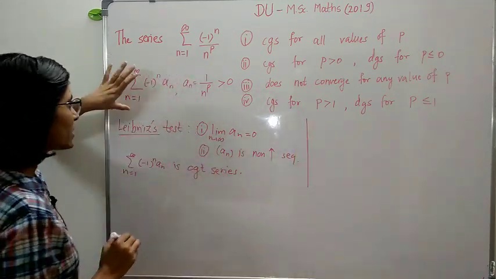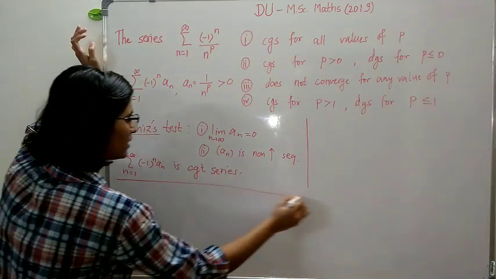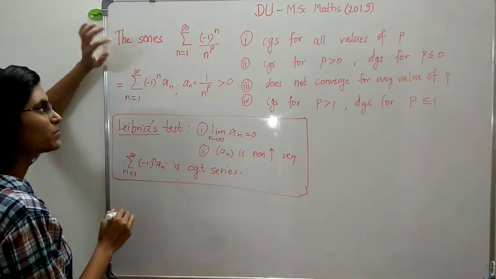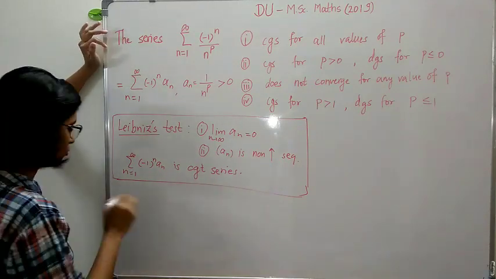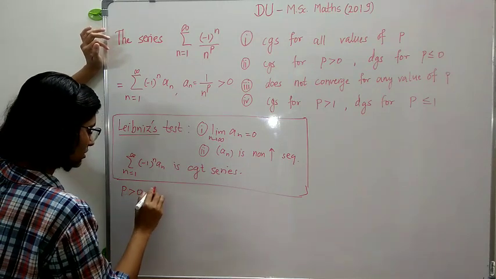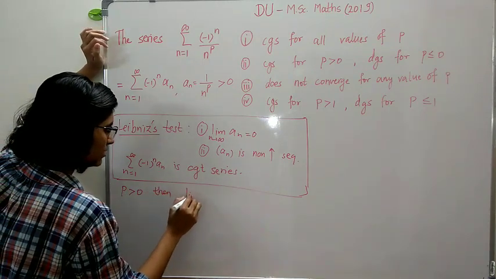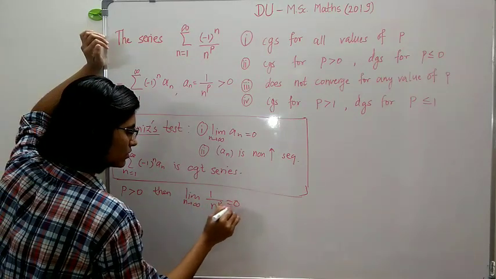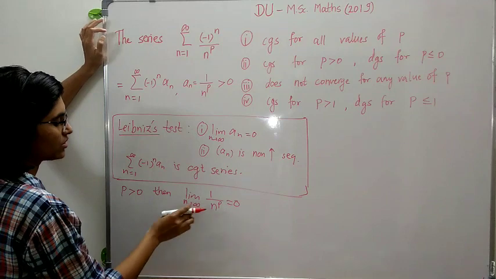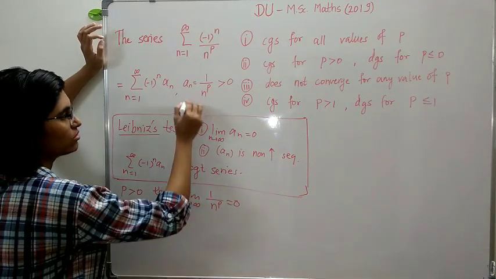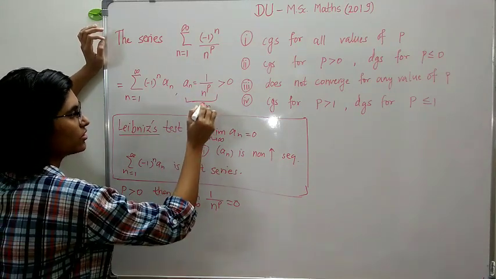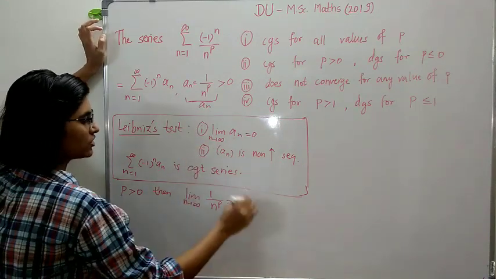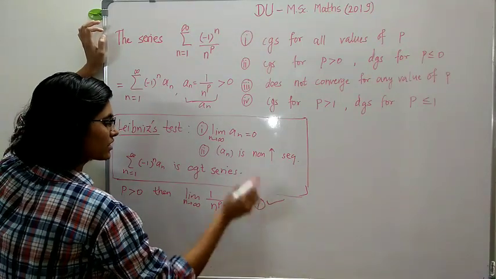Now just note, this is important. When p is strictly greater than 0, then we know that the limit as n tends to infinity of 1 by n raised to p is 0. That means the limit of an is equal to 0, and this is our an. So the first condition is satisfied.